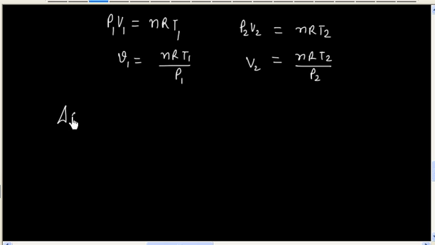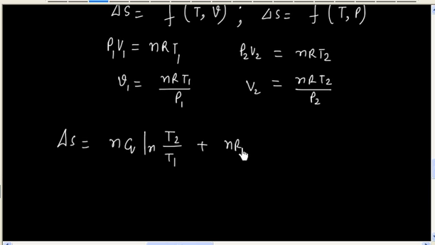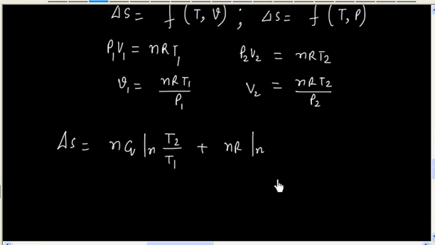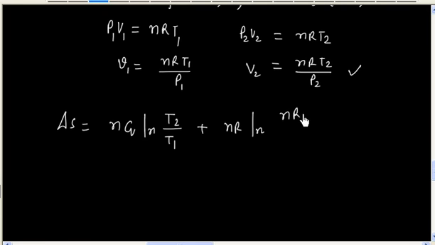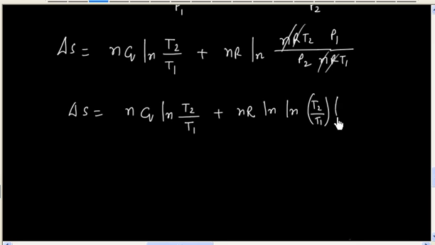So we will have delta S is equal to n Cv ln T2 by T1 plus nR ln V2 by V1, where V2 is nR T2 by P2 and V1 is nR T1 by P1. So nR cancels. So we will have delta S is equal to n Cv ln T2 by T1 plus nR ln of T2 by T1 into P1 by P2.